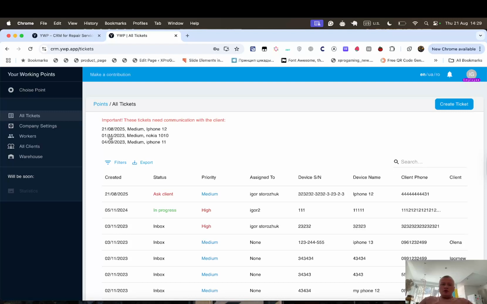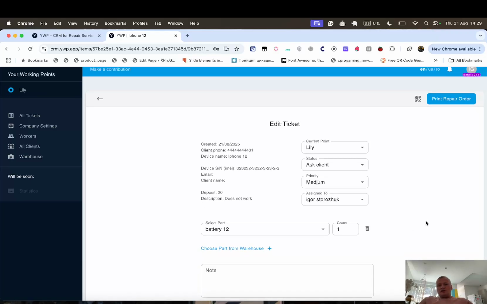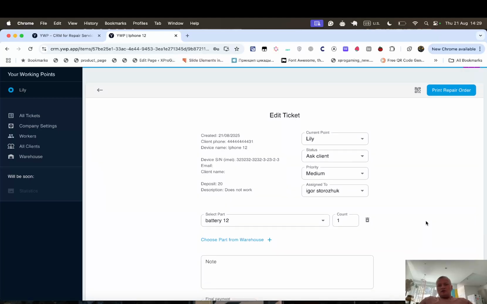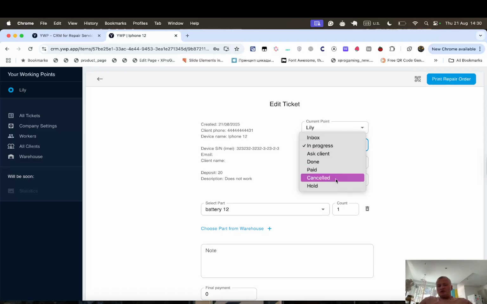It's very important. So your manager should see all tasks with this status, and he can call the client and ask what we should do with the device, ask some questions, then write a note, or discuss it with the engineer, and change status to in progress, or cancelled or hold.